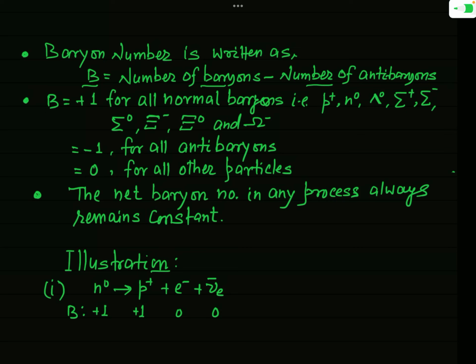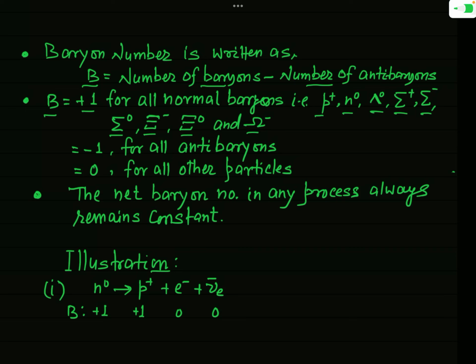Now see, this baryon number B is equal to +1 for all normal baryons. All baryons, its value will be +1. The baryons are P plus, N0, lambda 0, sigma plus, sigma minus, sigma 0, xi minus, xi 0 and omega minus.